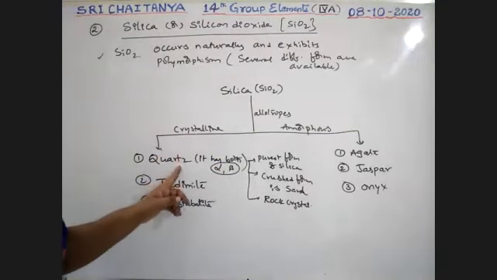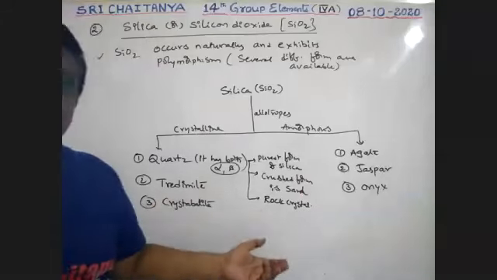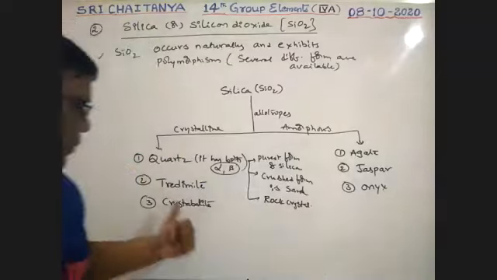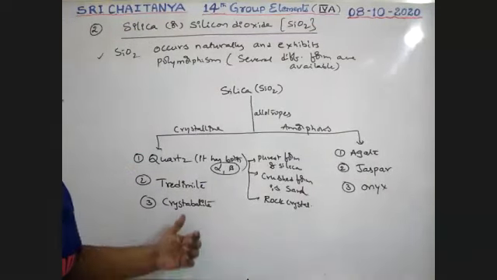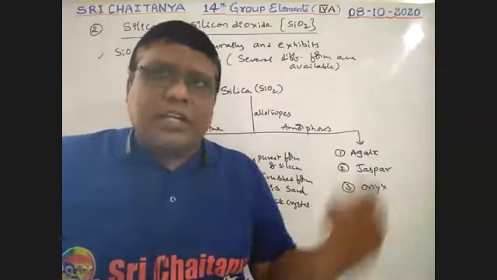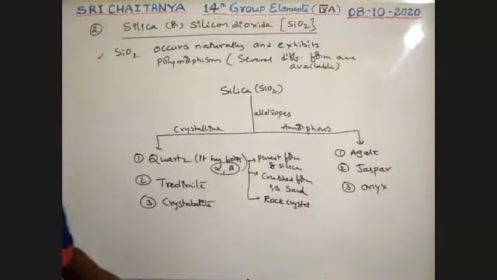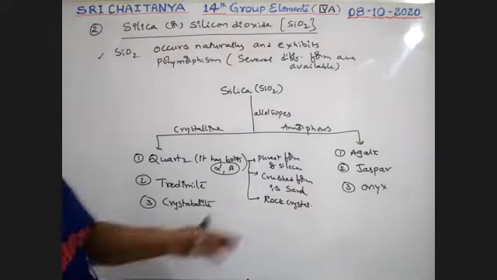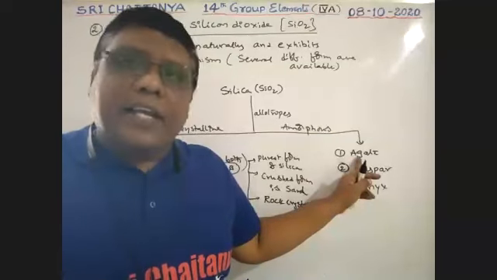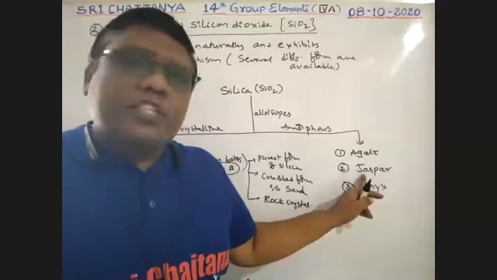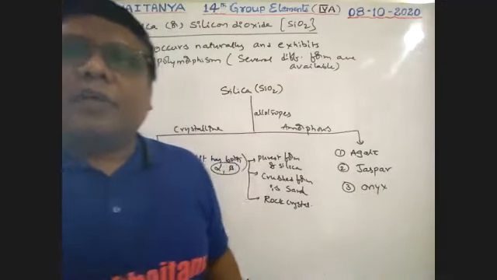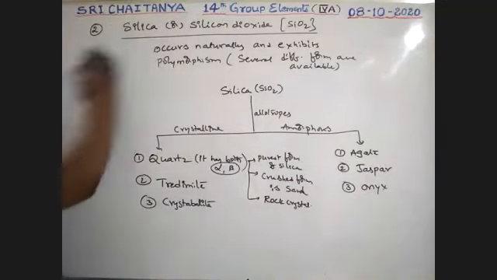These crystalline forms on heating give different conversions. Alpha is changed to beta, beta is changed to tridymite, and tridymite is changed to cristobalite. And lastly, a liquid is formed, depending on temperature conditions. Very, very important. The amorphous forms are agate, A-G-A-T-E, jasper, J-A-S-P-E-R, onyx, O-N-Y-X.